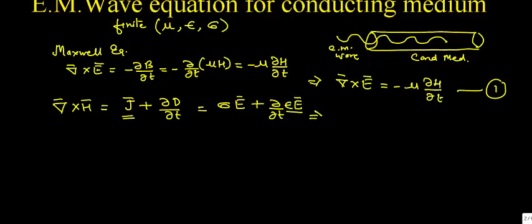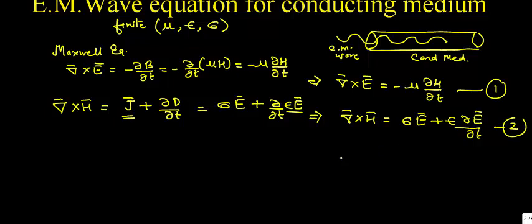From here we can write del cross H equals sigma E plus epsilon curly E upon curly T, and suppose it is equation number 2.